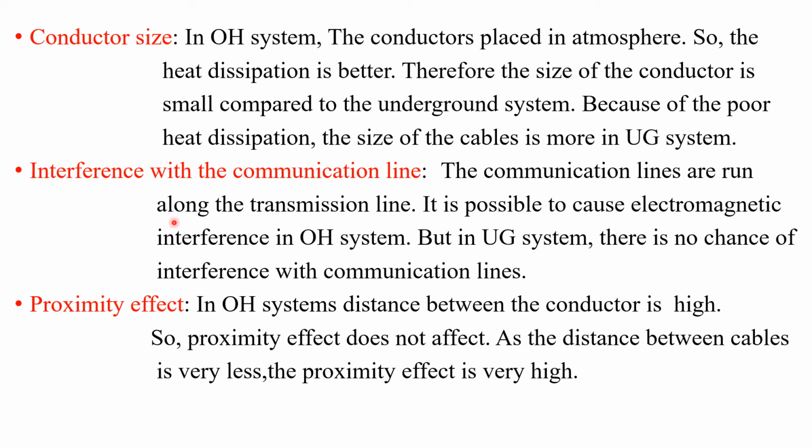Next comparison is based on interference with communication lines. We know that communication lines run along with the transmission lines, so it is possible to have interference with the communication line in the case of overhead systems. But for UG systems, it is not possible to have interference with the communication lines.